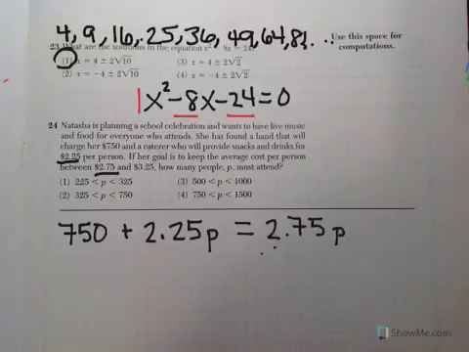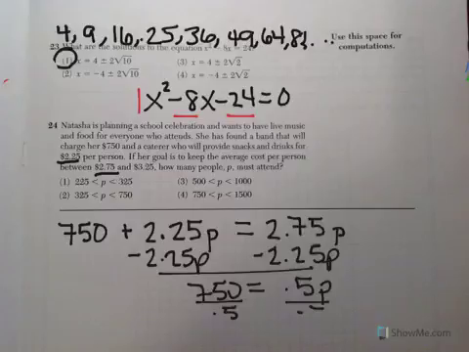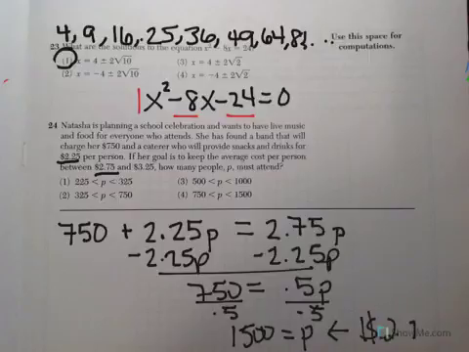So to solve for P, we're going to subtract 225P from both sides. We'll end up with 750 equals 0.5P. Divide by 0.5. So the number of people in this case is 1,500. Okay, so that is when you have $275 per person.